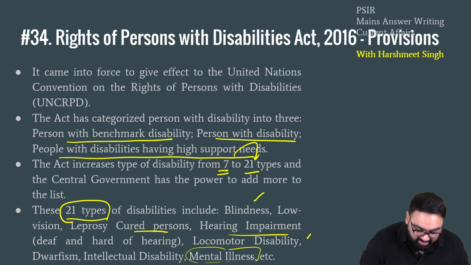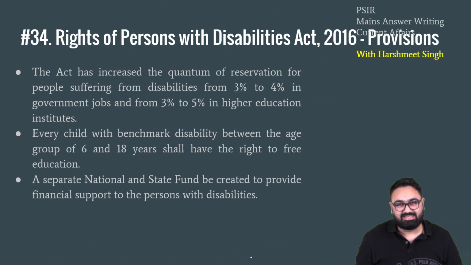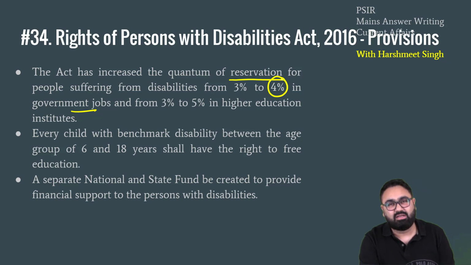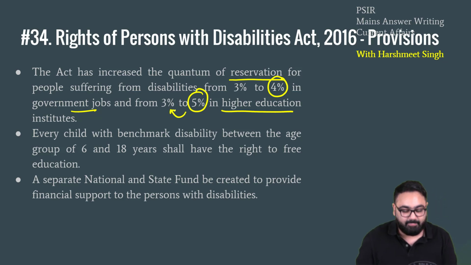Do remember this. Even mental illness is considered a part of these 21 disabilities which are recognized under this act. Now, what are the preferences given to people covered under this act? Number 1, the reservation that they have in government jobs has been increased to 4%. It used to be 3% earlier. In higher education institutions, they get reservation of 5%. It was again 3% earlier.